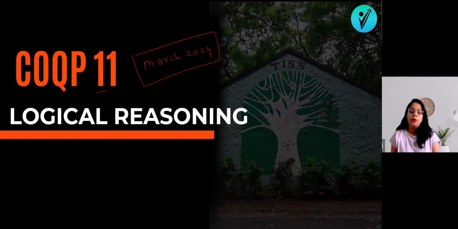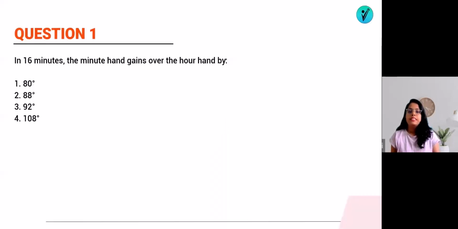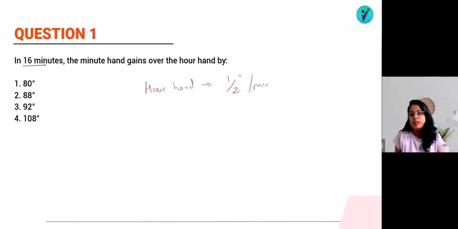And without wasting time, we will directly jump to the questions now. So here is question number 1 of the logical reasoning. They are saying that in 16 minutes, the minute hand gains over the hour hand by how much. The simple logic to find this out: we know that the hour hand moves half a degree per minute, right? The hour hand moves by half a degree per minute.